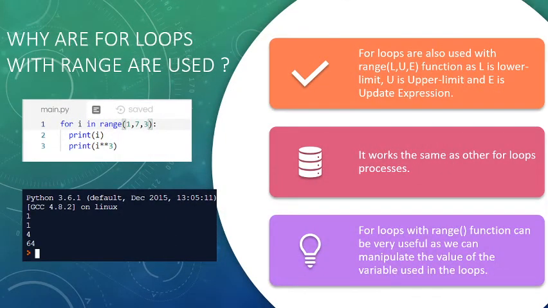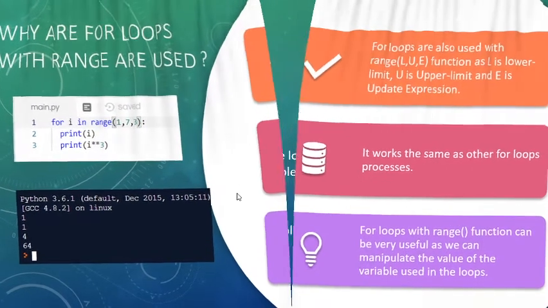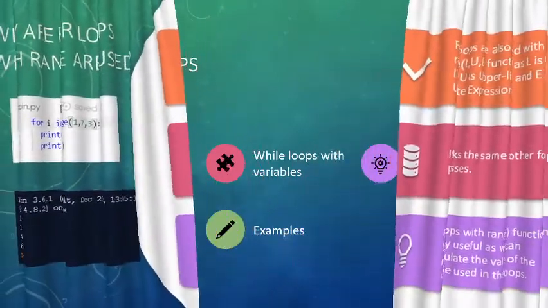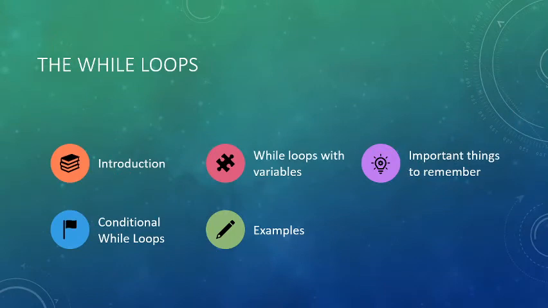Next, for loops are also used with functions, and they can also process with an increment update expression where values may vary. In this program, 1, 7, 3 means 1 is the initial value, 7 the stop, and 3 the step value, and we are applying some multiplication operation, power or exponent, and it will then print the values in that range. So for loops have 3 things to be kept in mind: initialization, stop value, and step value.